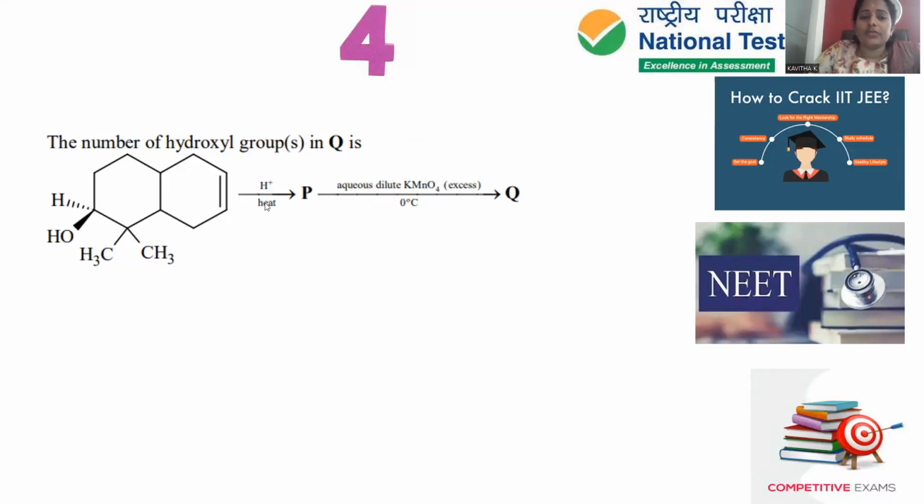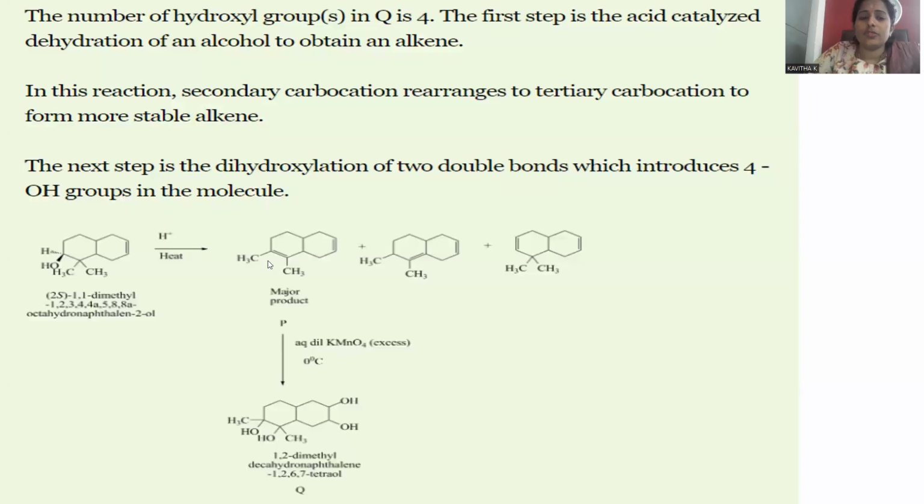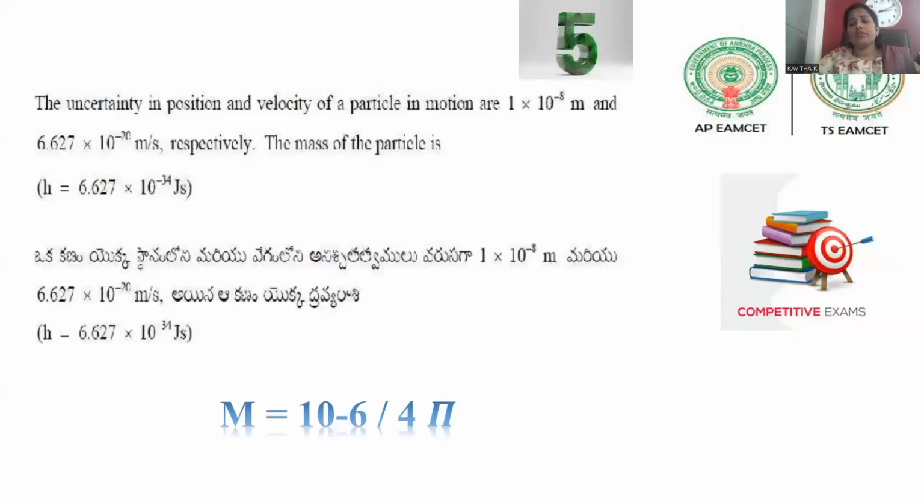In order to get this one, first of all, we have to think what H plus and heat is doing. They are used to remove OH minus by dehydration, generating the double bond in between. That P further reacts with Baeyer's reagent under excess conditions; wherever double bonds are there, they react with this reagent so that OH will be generated. So the final product has 4 OH functional groups. So the fourth question is completed. Go with question number 5.